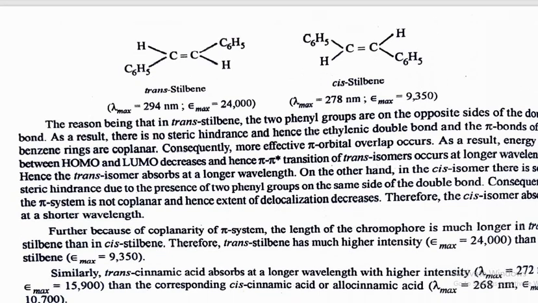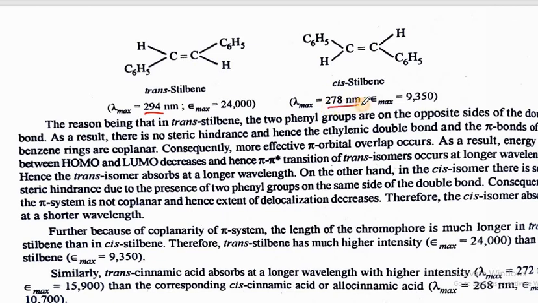We can see in this example also, cis-stilbene and trans-stilbene. Out of these, trans is more stable, because the heavy phenyl groups are opposite to each other, so it is more symmetrical, it is more stable. That is, it has less energy. It means it will have longer wavelength. So here the absorption shifts to 294 nanometer, but in cis it is 278 nanometer.